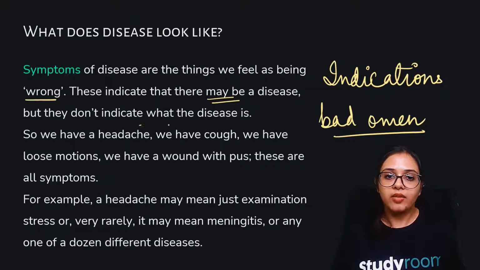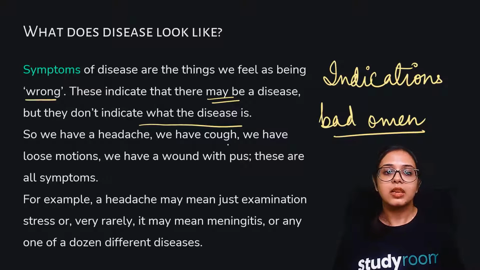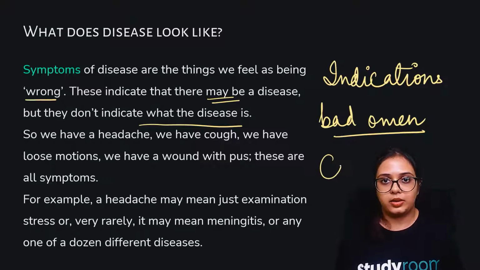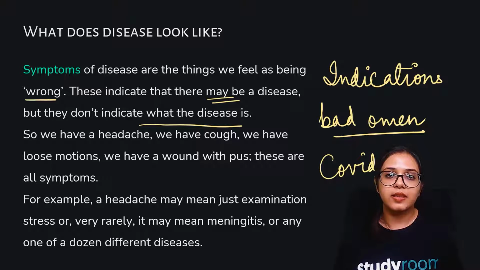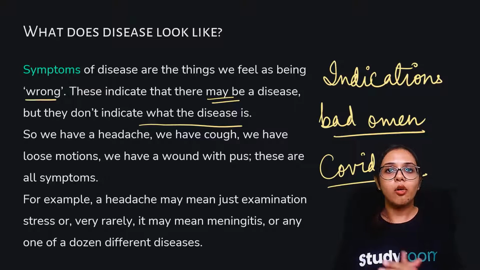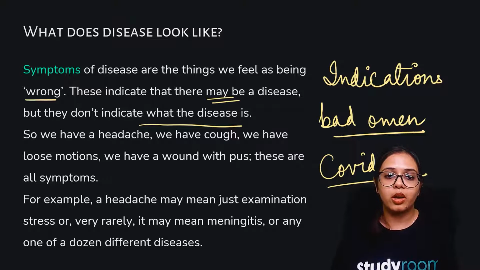Okay, so we have a headache, we have cough, we have loose motions, we have a wound with pus. These are all symptoms. For example, we all know that we are in a state of COVID-19, right? This coronavirus has afflicted all of us. The most common symptoms of coronavirus are also the common symptoms of your common cold, your influenza.